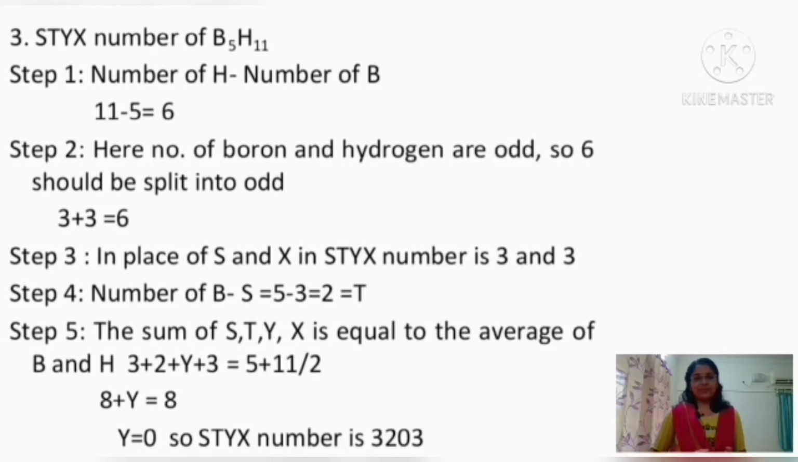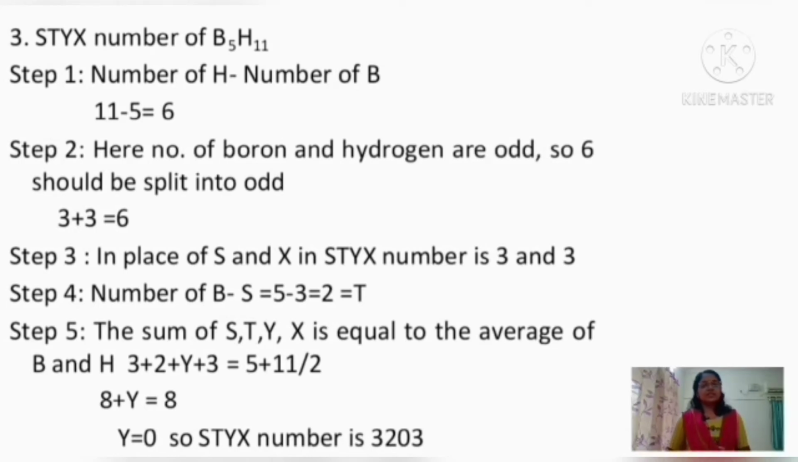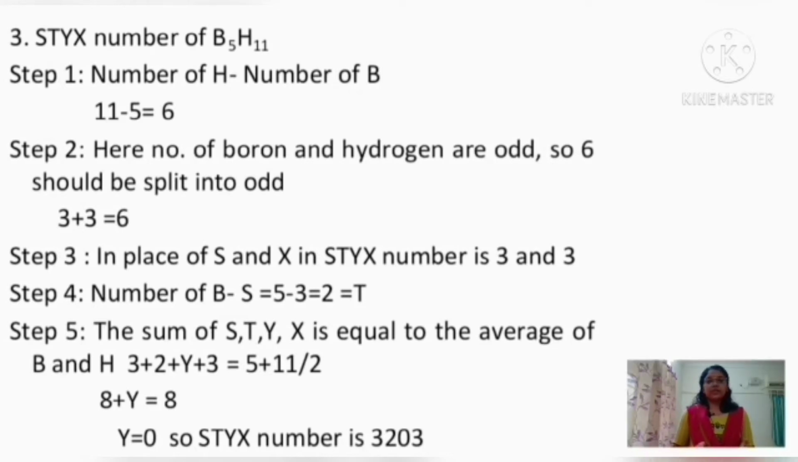So the difference is 6, and it can be split into odd numbers, that is 3 plus 3. In the third step, these split numbers, 3 and 3, are placed in S and X of the STYX number. In the fourth step, to get the T value, we take the difference between the number of boron atoms in that borane and the S value obtained before. So 5 minus 3 is equal to 2, which is the T value of the STYX number.